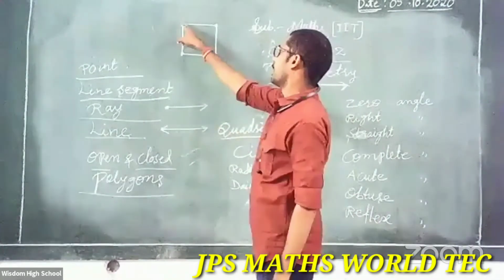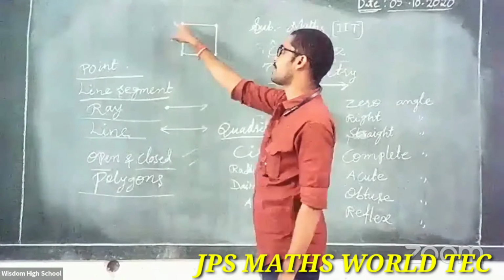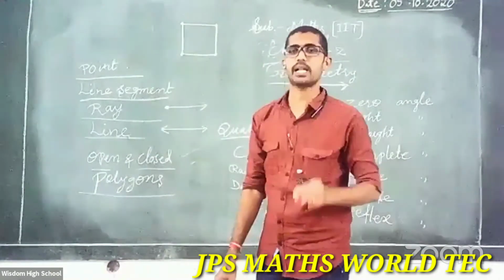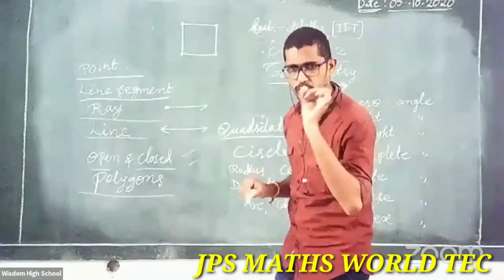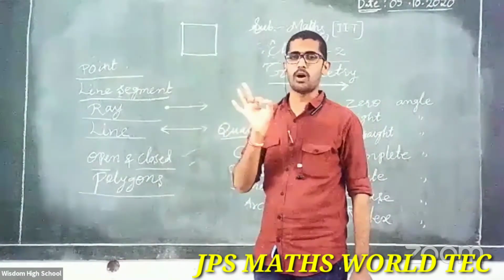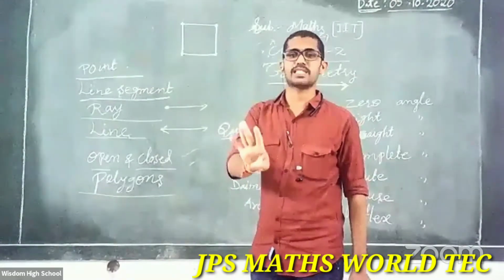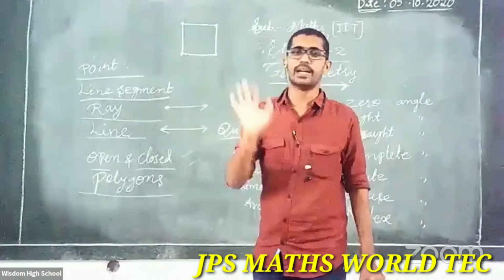Students, note down: a closed figure formed by 4 line segments is called a quadrilateral.